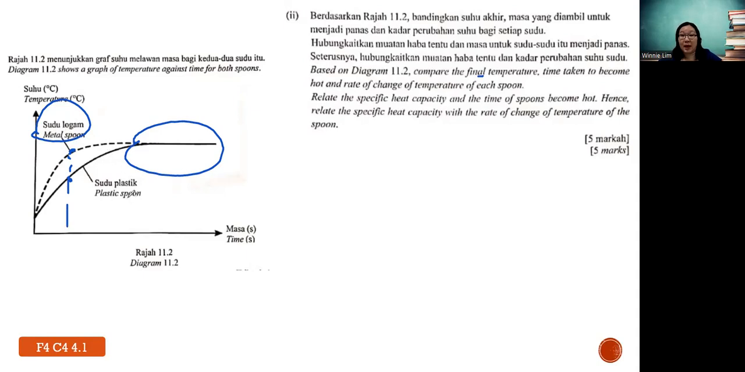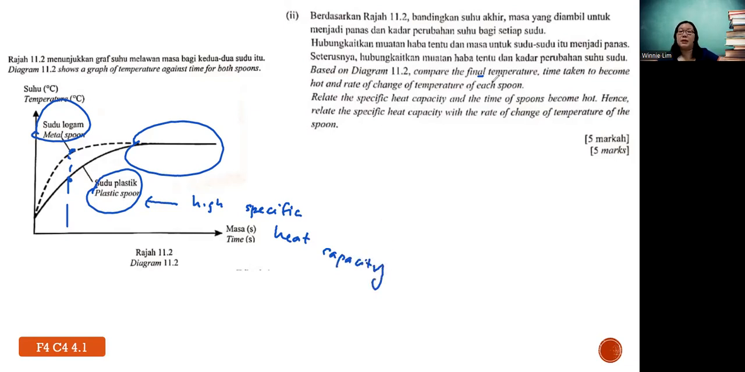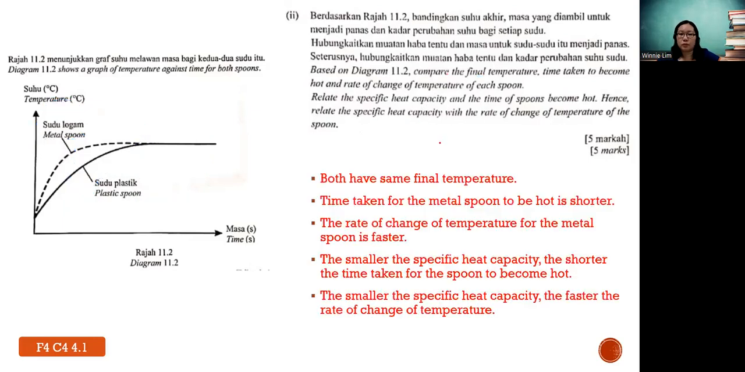So generally, metal and plastic, which one has high specific heat capacity? The plastic spoon will have high specific heat capacity, which means it takes time to heat up and also cool down. So that's why when the specific heat capacity is higher, the time for the spoon to become hot is slower, and the rate of change is also smaller. Okay.